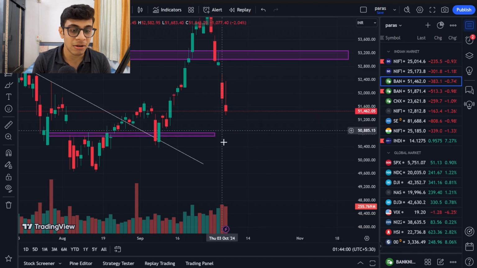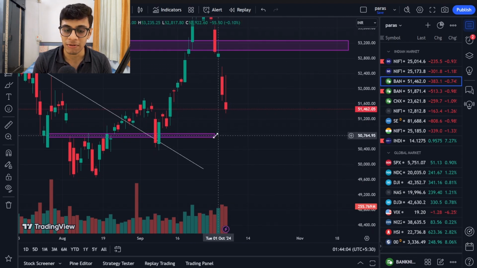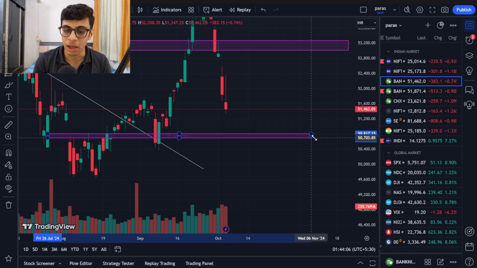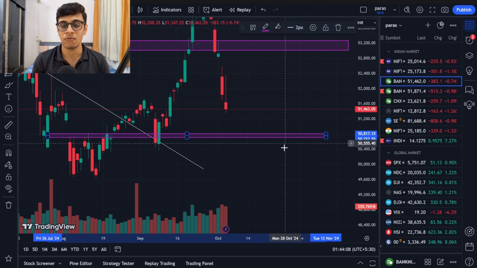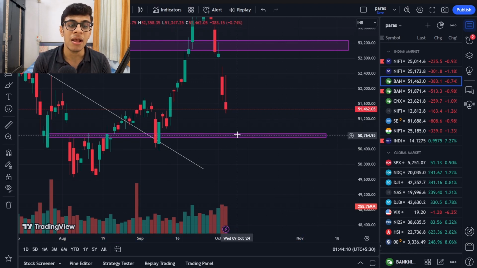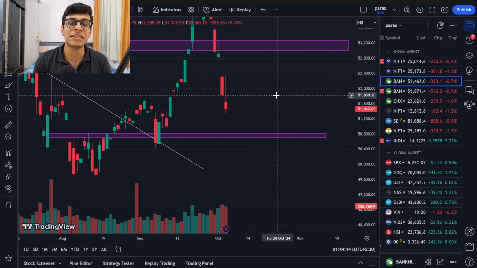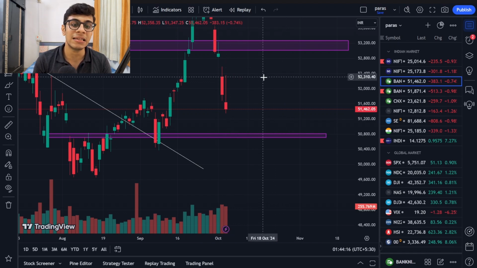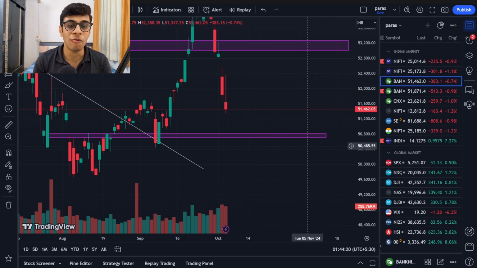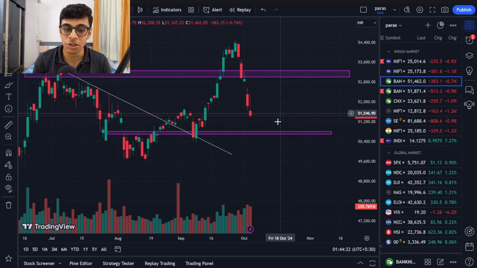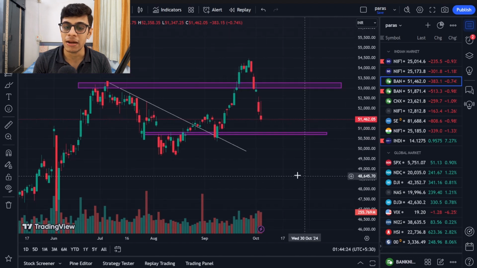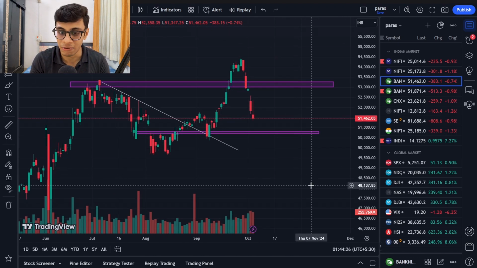Okay, 51,000 to 50,800, this zone of 200 points, even till 50,800 is fine. If markets come over here and they defend this zone, you will see at least an up move of 1500 points from here, which could be a pullback, and then we can again take a selling position, or maybe markets might be in a range. Okay, that is something that we'll see afterwards.